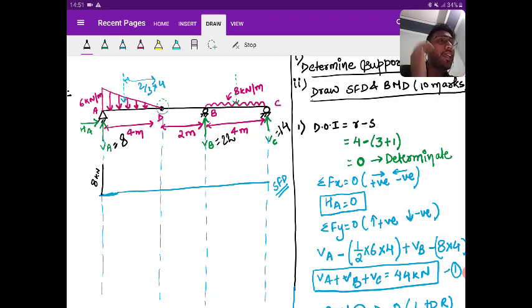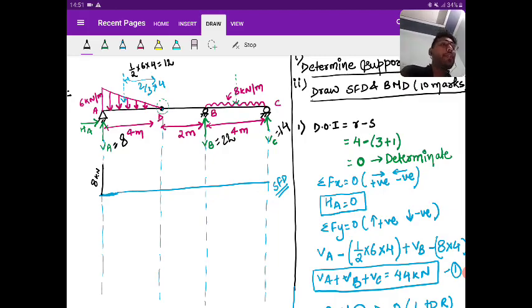It is nothing but the area under the diagram. The area is half into 6 into 4, which is equal to 12.